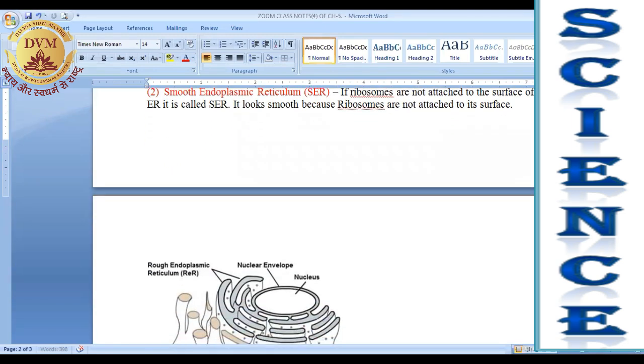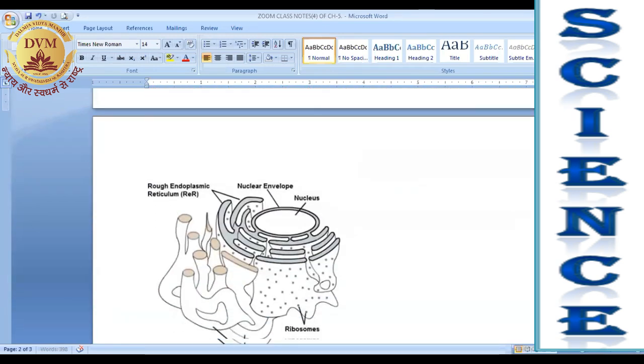You can see in this diagram, this is a 3D structure. Now you can see around, this is the nucleus, and around the nucleus there are some tube-like structures, and some dot-like structures are attached on these tubes. So these dot-like structures are ribosomes, right?